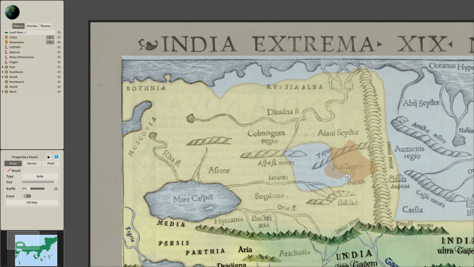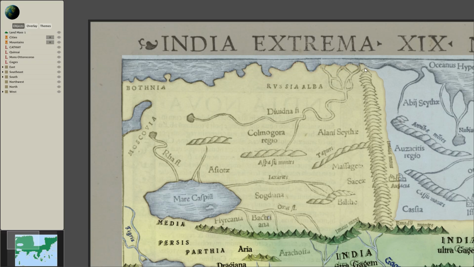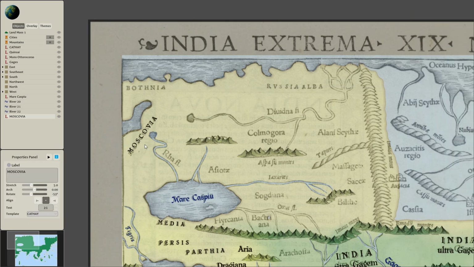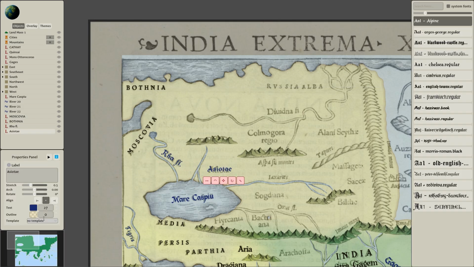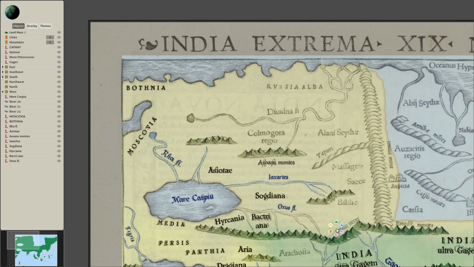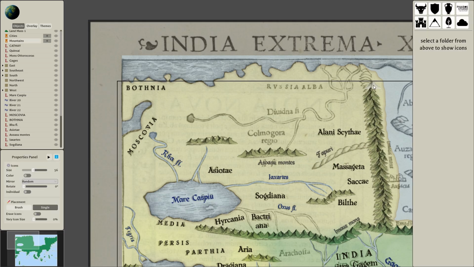In the far northwest, we see parts of Europe. We have Bothnia, which is a part of the Caspian Sea, Russia Alba, which is White Russia, that is Belarus, Moscovia, obviously Moscow. Then we have a mix of labels, some of them for regions, like Kolmogora, which is a trade region. Others about tribes. We have the Alani Scythe, then there are others like the Sacer, which are also kind of related to the Scythians, and these are more Ptolemaic Roman labels.